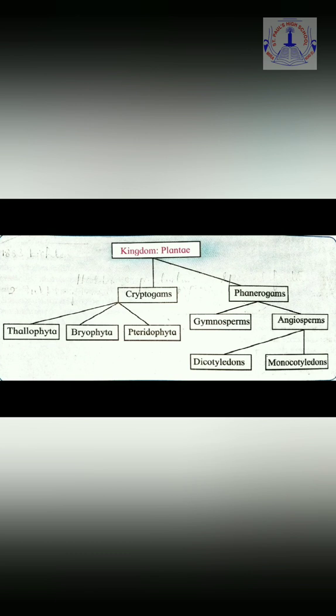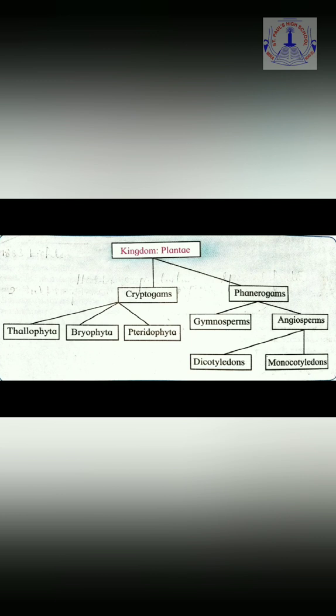What does that mean? That means the seeds are enclosed inside the fruits and the fruits become the natural covering for the seeds. Such plants will be angiosperms, in which the seeds are enclosed inside the fruits, which is the natural covering for them.